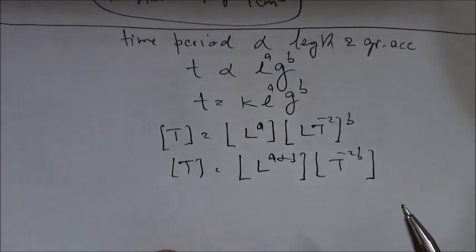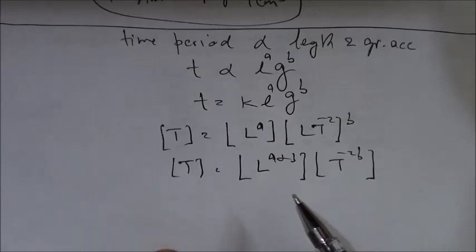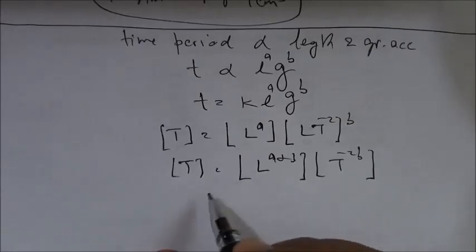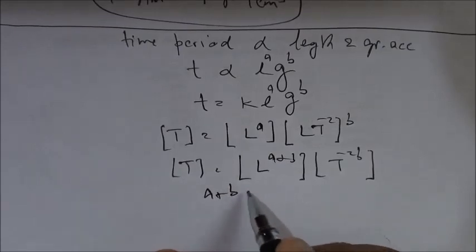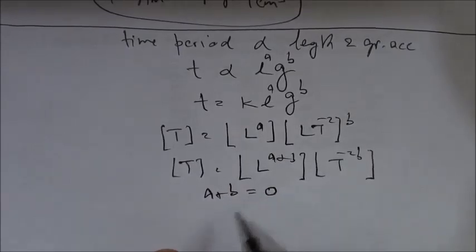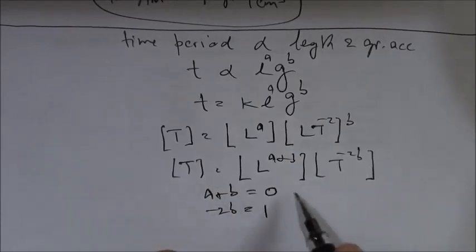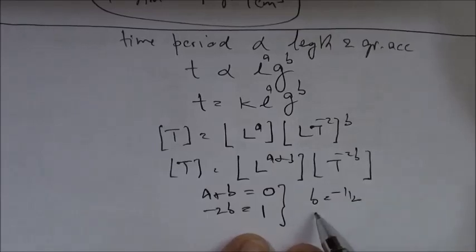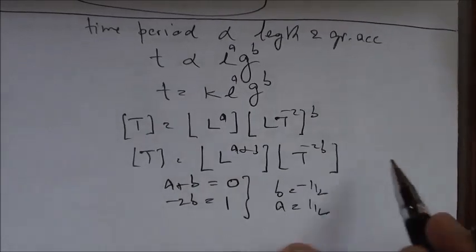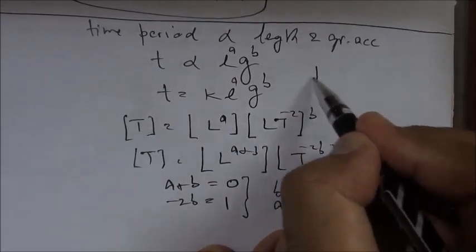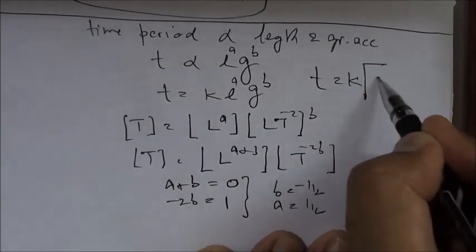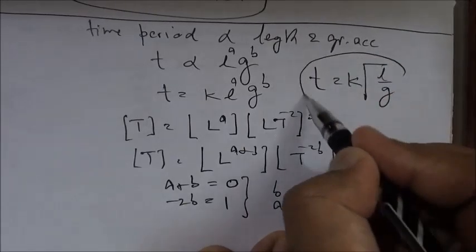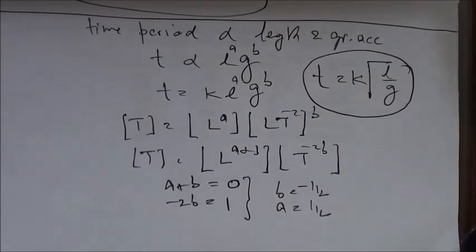Compare the powers of like terms. Both the sides should have the same dimensions. Dimensions of length on right hand side is a plus b, left hand side 0. Minus 2b, dimensions of time, left hand side 1. If we solve it, we will get b as minus half, a is half. So what is the expression for time then? It becomes k under root L by g. This is the expression for time period.